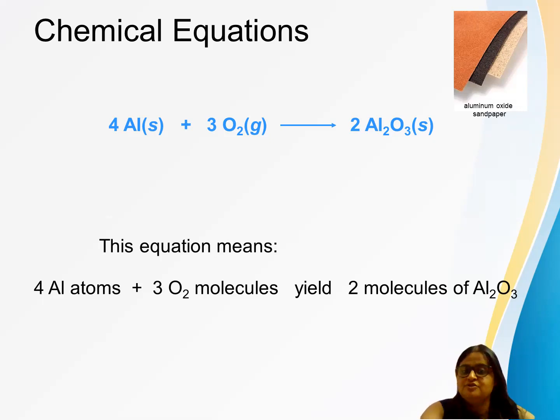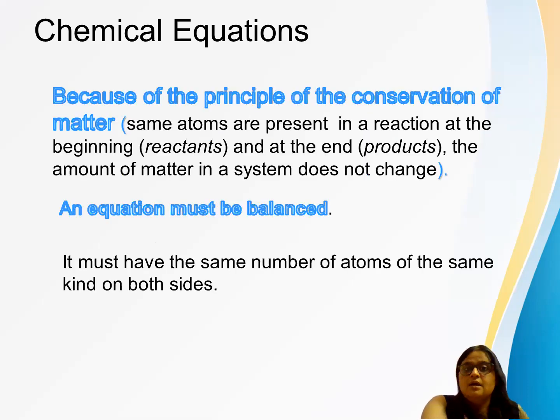Okay, so what do you mean by this statement? If the coefficients are given over here, first you should know what they mean. Now, why are we putting the numbers 4, 3, 2? Why is it required? हम ऐसे नहीं लिख सकते Al plus O2 gives Al2O3. Why are we putting 4, 3, 2 and all?